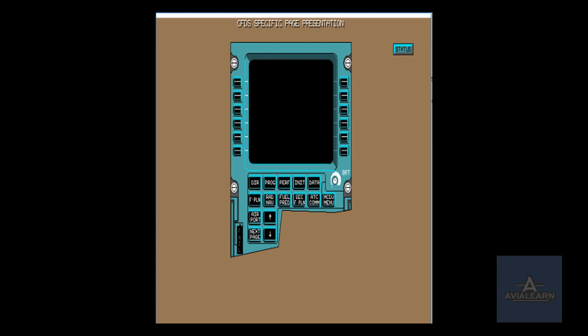The purpose of this module is to present the CFDS specific pages relative to the fuel system.